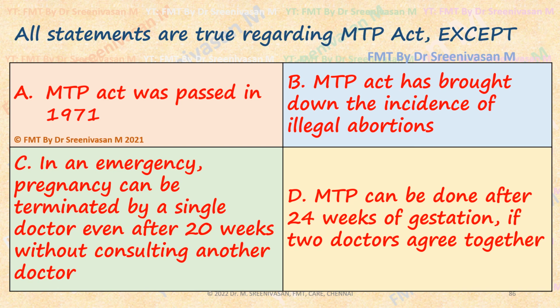So that is also correct. Thousands of women died every year before 1971 due to complications. That has been drastically brought down after introduction of the 1971 MTP Act. In an emergency, pregnancy can be terminated by a single doctor even after 20 weeks, irrespective of duration, in any place, without the necessary experience, by any doctor with MBBS to save the life of the pregnant woman. It is permitted. In this situation, he won't be punished under the MTP Act of 2 to 7 years or IPC sections governing criminal abortion, between 312 to 316, etc.